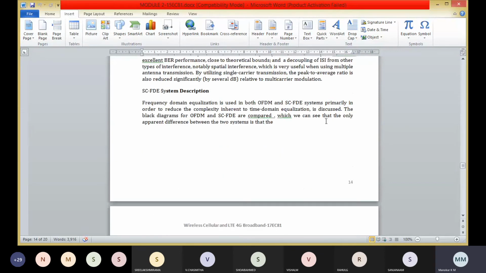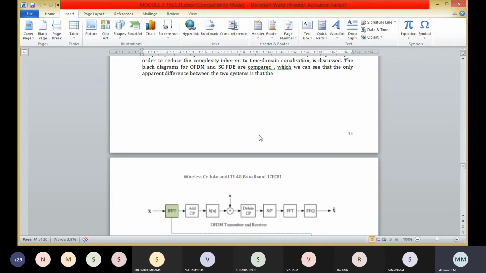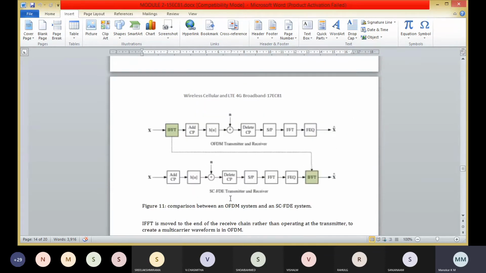Next we are going to study the single carrier frequency domain equalization system description. You can note this block diagram.